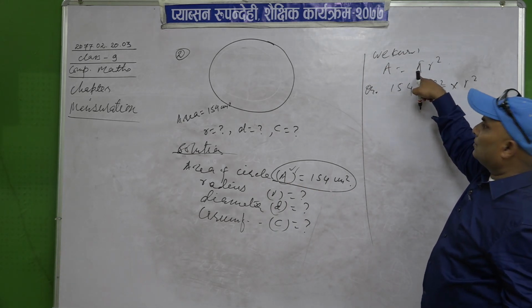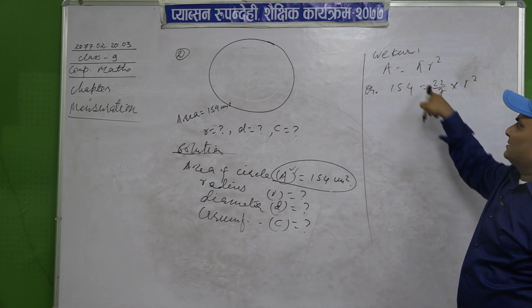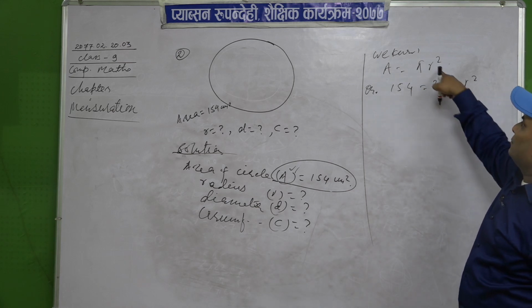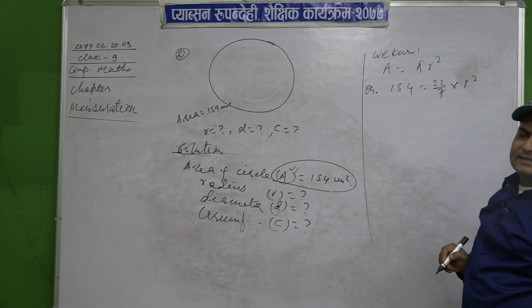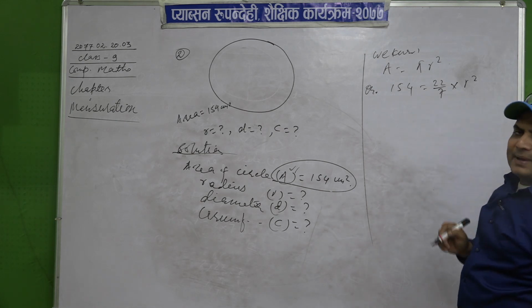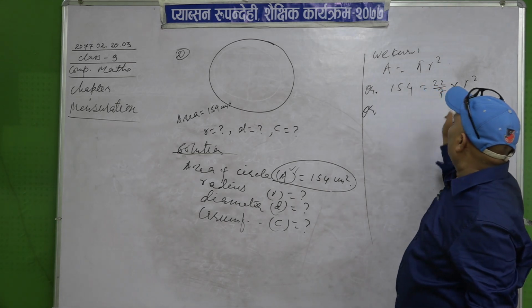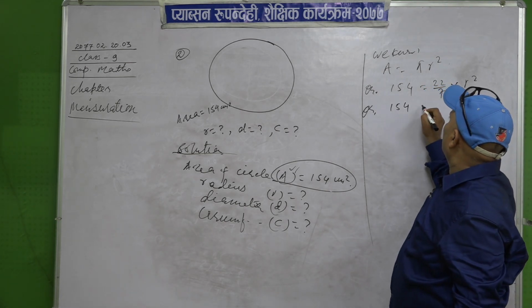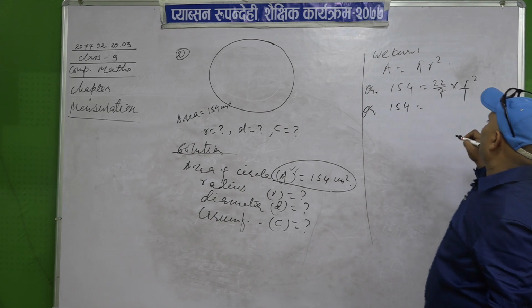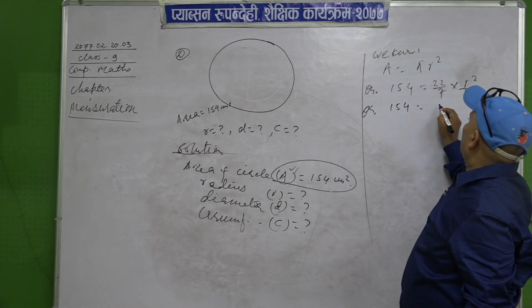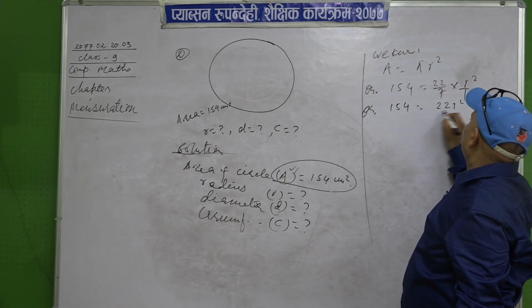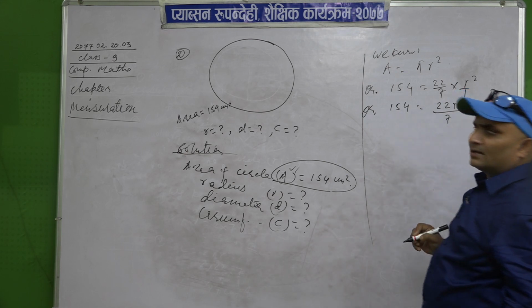We know the value of pi is 22 upon 7. We don't have the value of radius r, so keep it as it is. Now solve it for radius. 154 equals 22 r square upon 7.